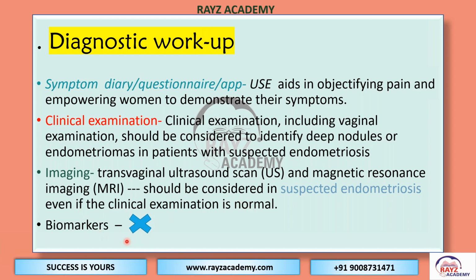Regarding biomarkers, CA-125 is easily available and cheaper, but its sensitivity and specificity are both very low for diagnosing endometriosis. So its use is not recommended by the GDG, the Guideline Development Group.